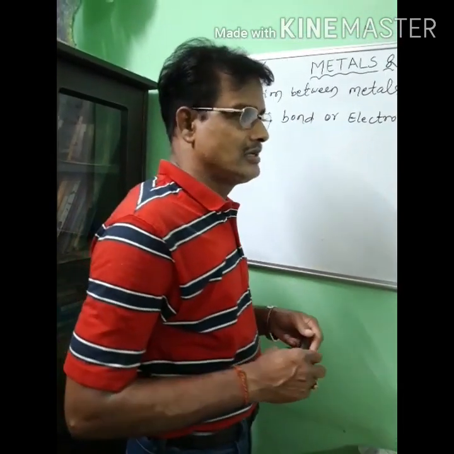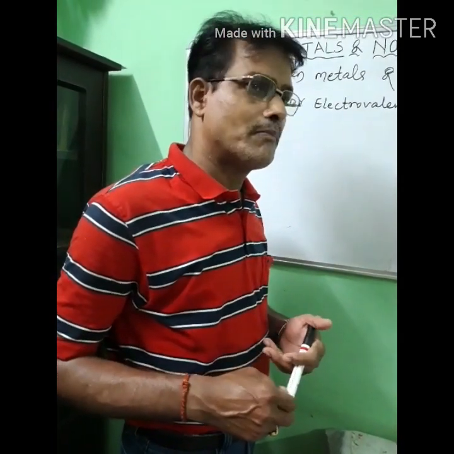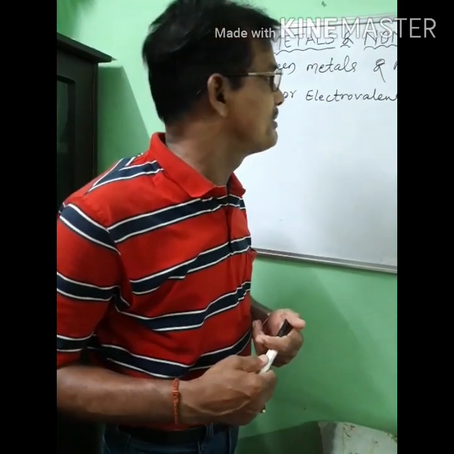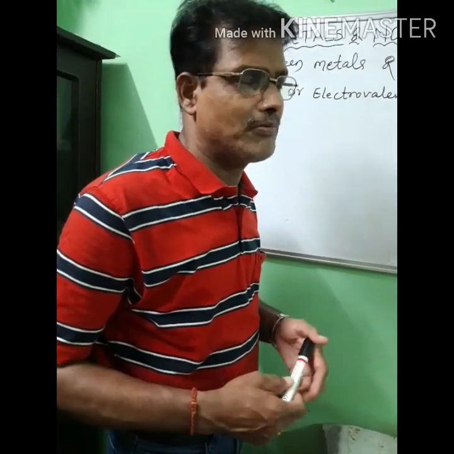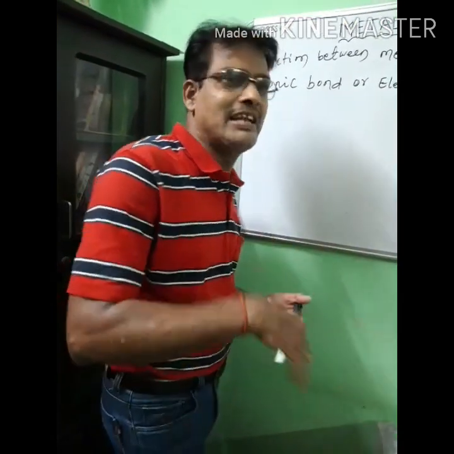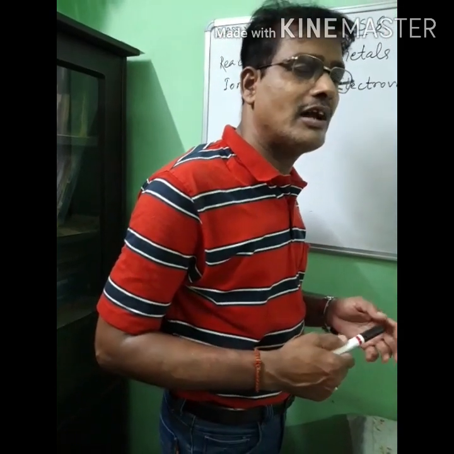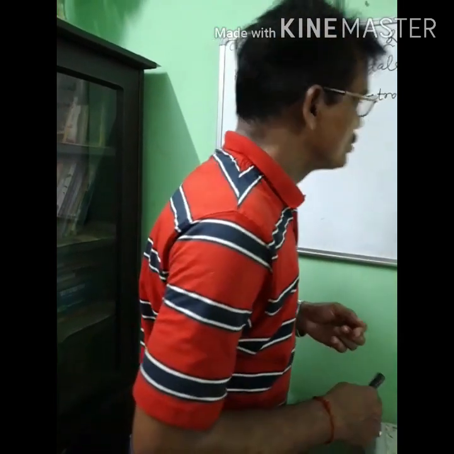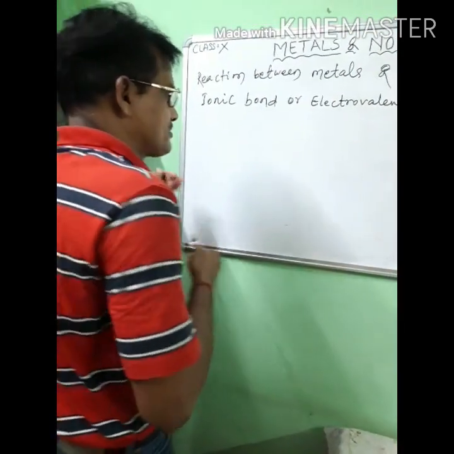Metals donate or give electrons and form positive ions, that is cations. In the previous class I have already told you. Whereas non-metals accept electrons to form negative ions, that is called anions. So due to this, ionic bond is formed between metals and non-metals. Clear?